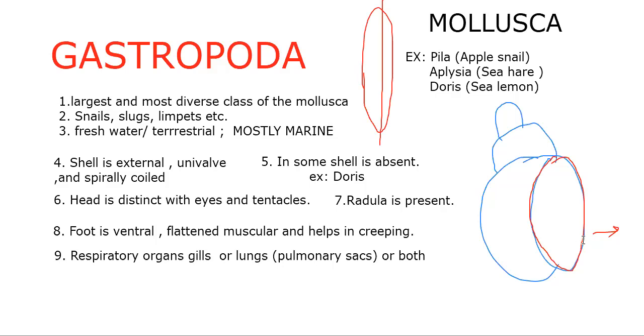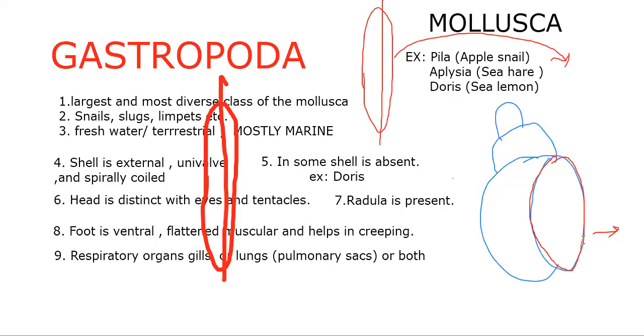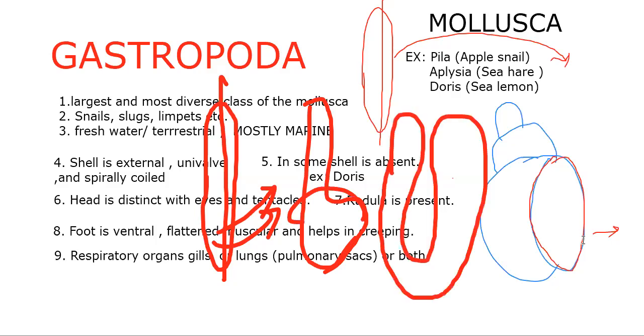So what happened when it is becoming an adult to live in the shell? I am overwriting here, please excuse me. This is the larval form, having bilateral symmetry. During embryonic development, the growth occurs only in one direction, like this, and it is getting twisted up. Almost the posterior portion will come parallel to the anterior portion. It is a 180 degrees angle of the growth.